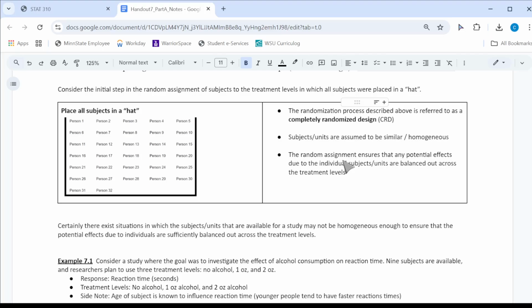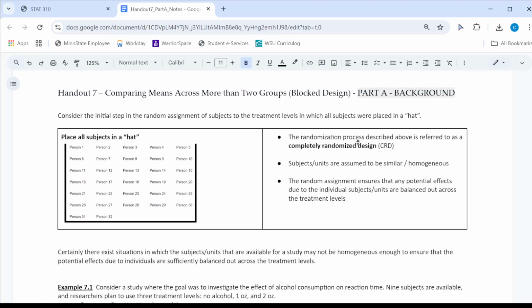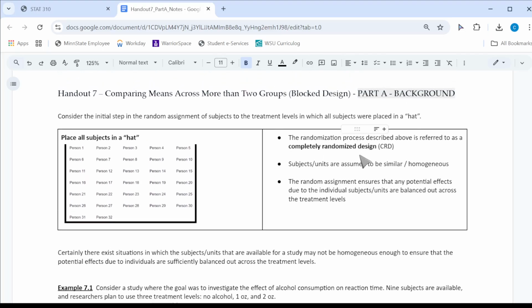This random assignment ensures that any potential effects due to the individual subjects or units are balanced out across the 4 treatment levels. It's the most simplified design we can employ when we're doing a study like this.